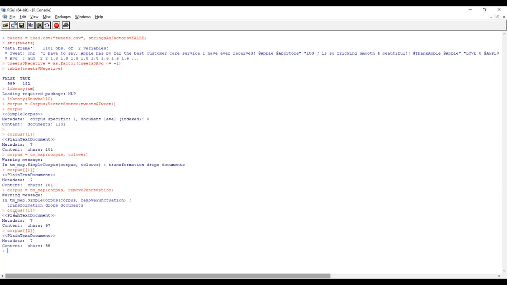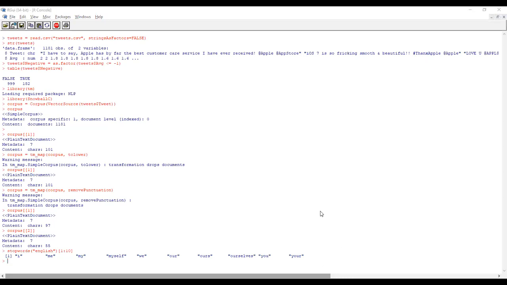Okay, 1181. After that, what have we done? Third step, what have we done? Stop words. What is a stop word? The top English stop words are words like I, me, my. It could go on to any number of words.